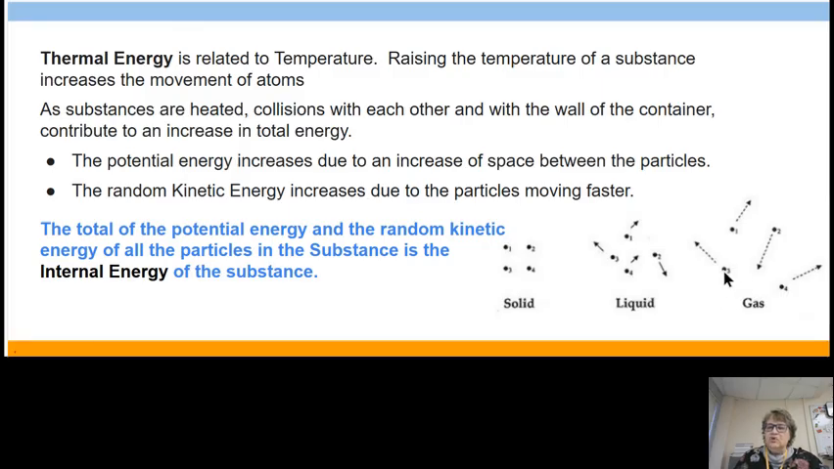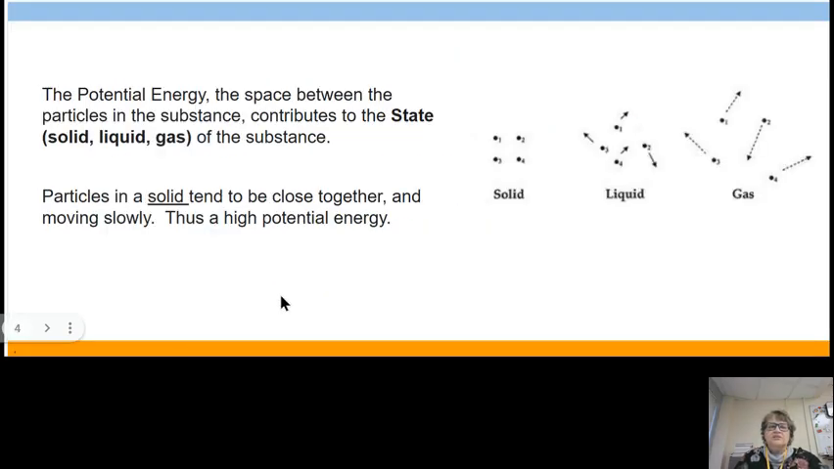So the movement of the particles is what affects the kinetic energy. The total of the potential energy and the random kinetic energy of all of the particles in the substance is the internal energy of the substance. The potential energy, which is the space between particles in a substance, contributes to the state of the substance: solid, liquid, or gas.